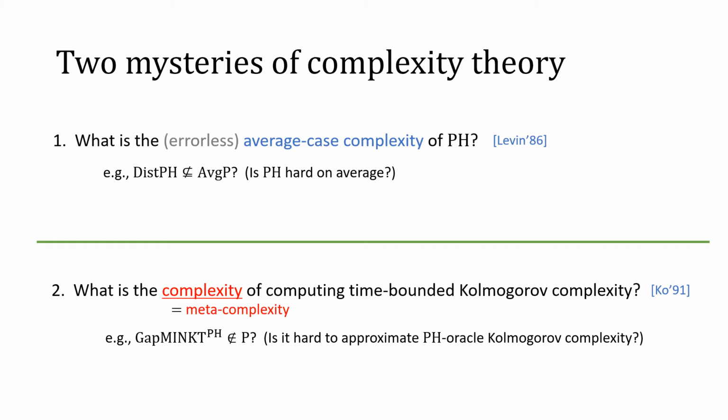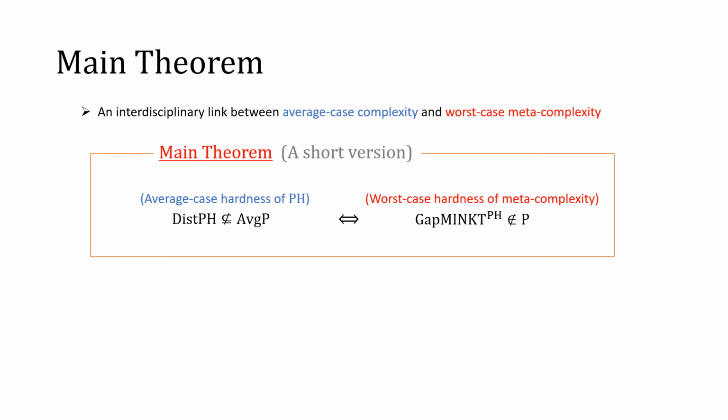The origin of these questions dates back to around the 1980s, but we didn't know the relationship between these questions. What we show in this work is that these two open questions are actually completely equivalent. More specifically, we establish a link between average case complexity and worst case metacomplexity. We prove that the following two statements are equivalent.